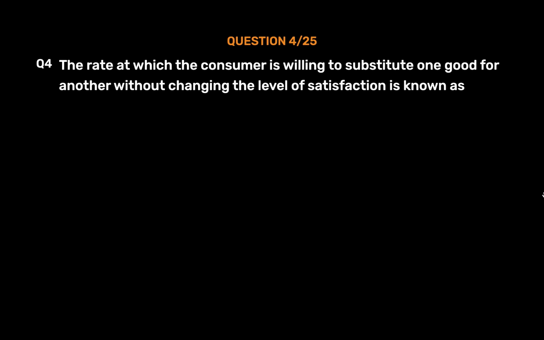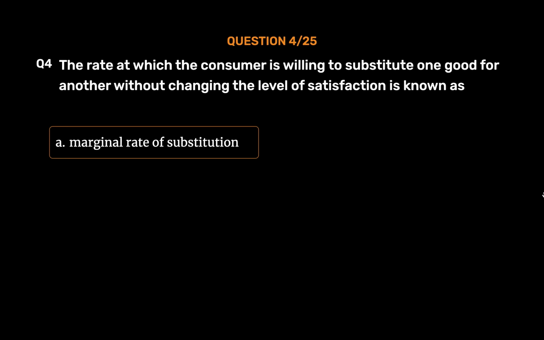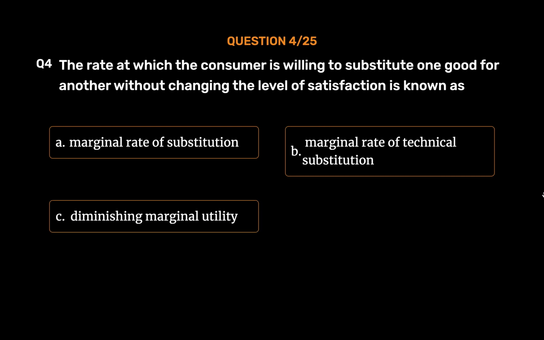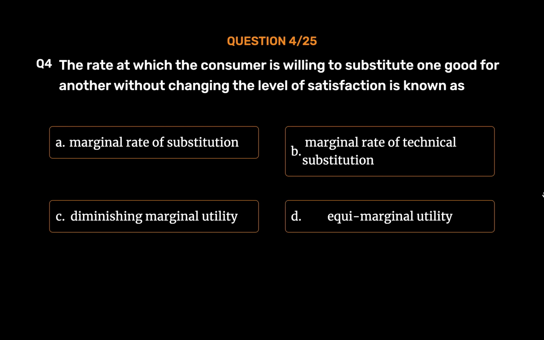Question number 4. The rate at which the consumer is willing to substitute one good for another without changing the level of satisfaction is known as Option A. Marginal rate of substitution. Option B. Marginal rate of technical substitution. Option C. Diminishing marginal utility. Option D. Equi-marginal utility. The correct answer is Option A.